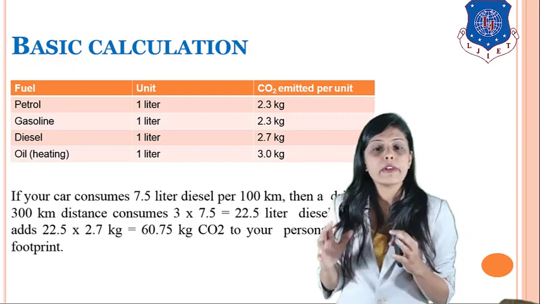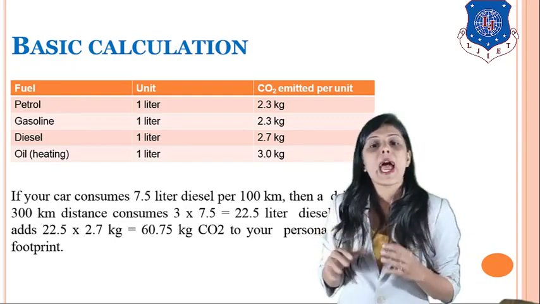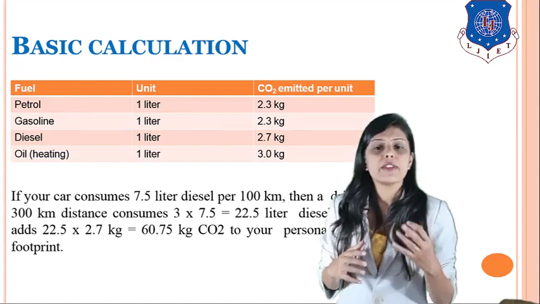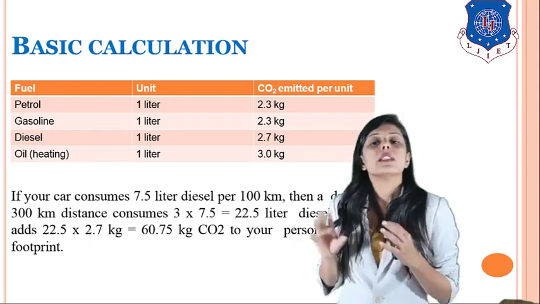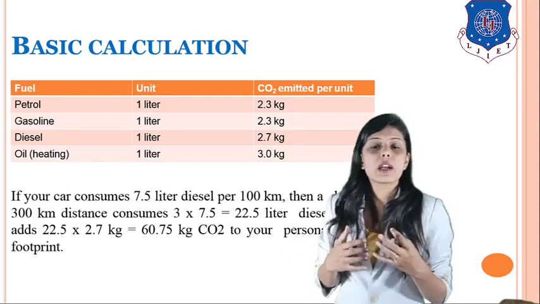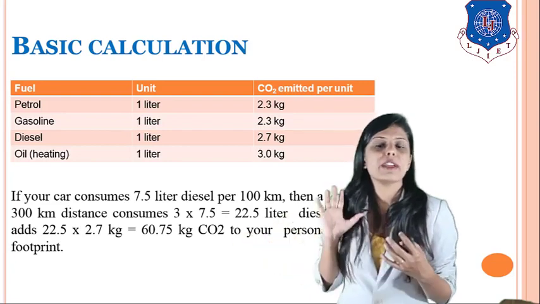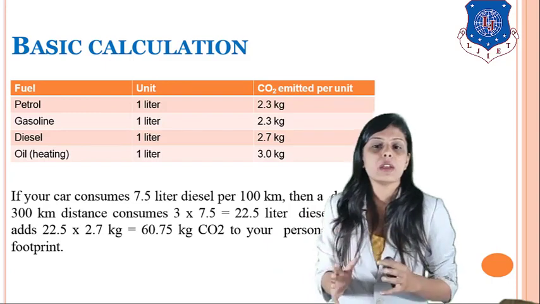So if you are driving your car for 300 kilometers and it is a diesel car that consumes 7.5 liters of diesel for every 100 kilometers, then your carbon footprint is 60.75 kg of carbon released by just driving a car.